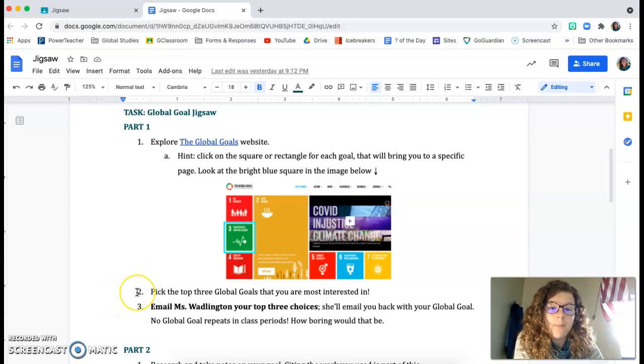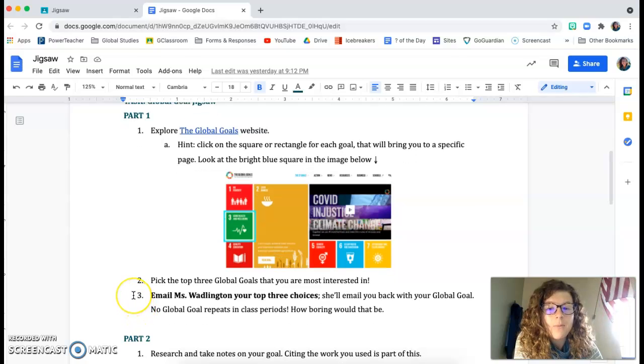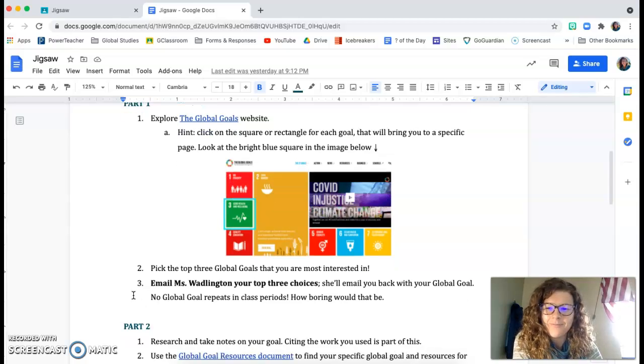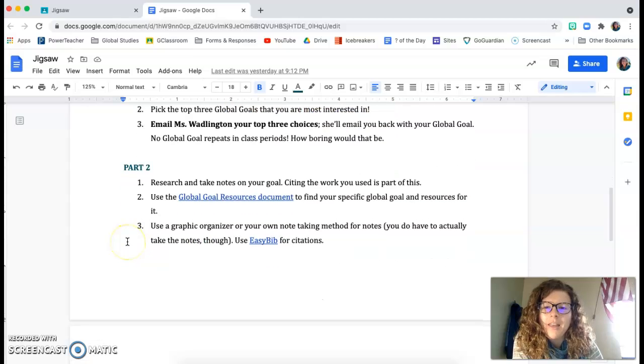You're going to pick the top 3 goals you're most interested in, and then you're going to, step 3, email me your top 3 choices. I'm going to email you back with your global goal. You're not going to have the same global goal researched by multiple people in the same class. That would be just boring. So that is part 1.